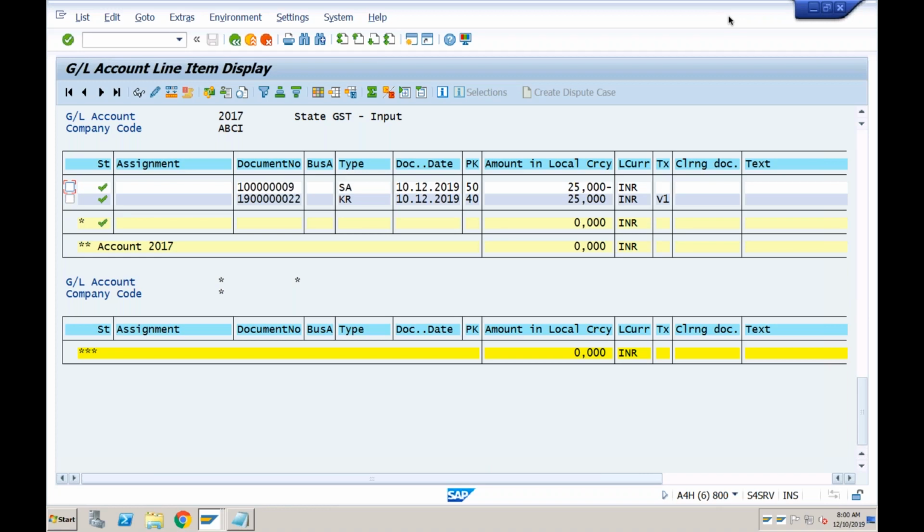Okay, any other questions on taxes? So what we discussed is called tax on sales and purchase. These are the normal taxes which are applicable at the time of sales and purchase. There is another tax which is called withholding tax, right? You must have heard about withholding tax, but it is not applicable for all countries. There are very few countries where you'll be able to see withholding tax.